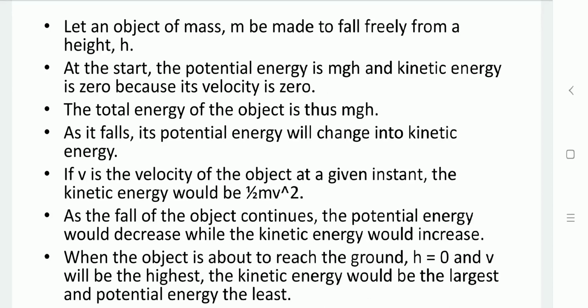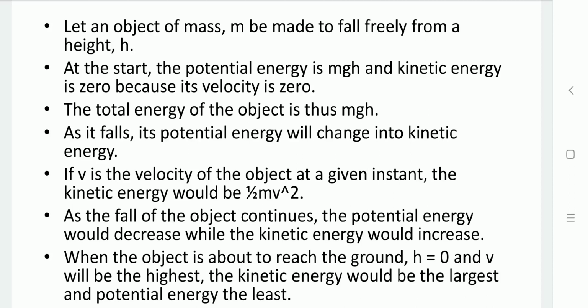Now when it starts to fall, its potential energy will be converted into kinetic energy gradually. While the velocity v of the object is there, it has kinetic energy 1/2 mv square.